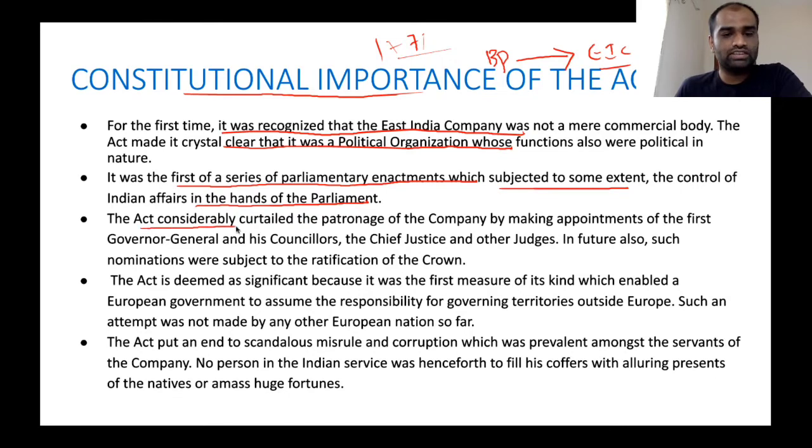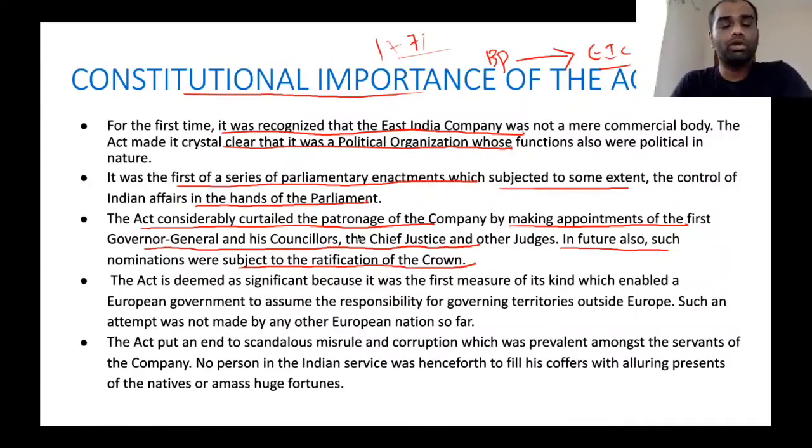The Act also considerably curtailed the patronage of the Company by making its appointments, the Governor General and his councillors, Chief Justice and other judges, in future also subject to ratification of the Crown. So if they want to make any important appointments, like Governor General, like persons to the Court of Directors, as well as judges to the Supreme Court of India, all these appointments have to be ratified by the Crown. Okay.